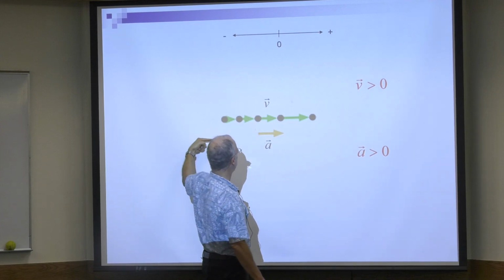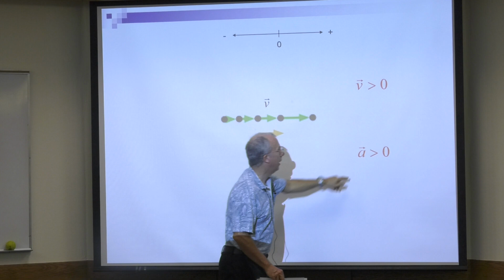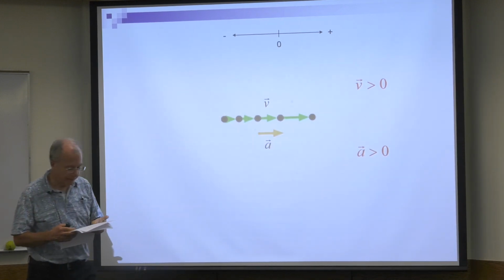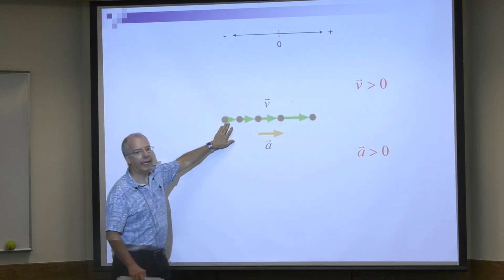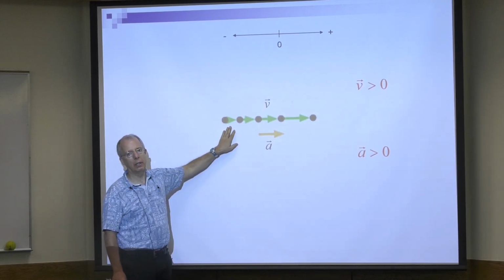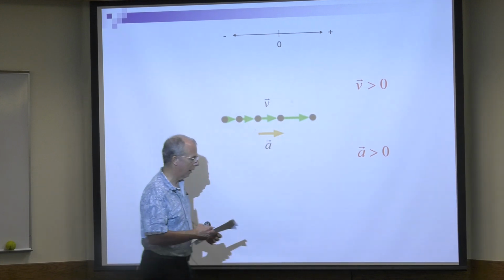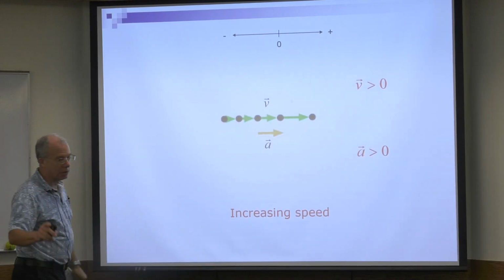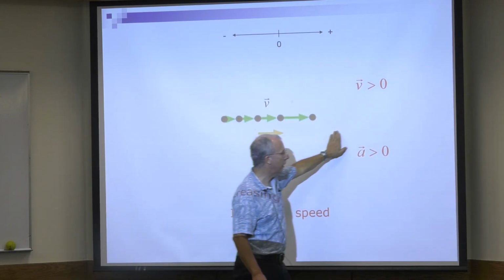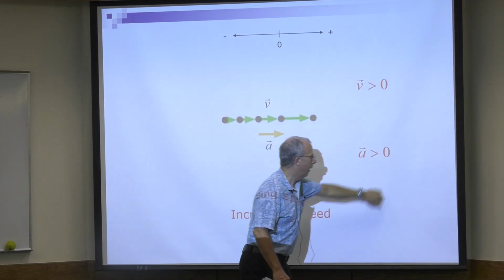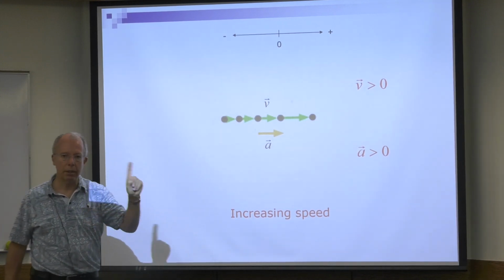So the acceleration points to the right. If it points to the right, it's positive. So the velocity is positive, and the acceleration is positive. Now, is the speed increasing or decreasing? Well, you learned that in chapter 1. The speed is obviously increasing. So here's the important thing. This is a situation where we have positive acceleration and increasing speed. So remember that: positive acceleration, increasing speed.